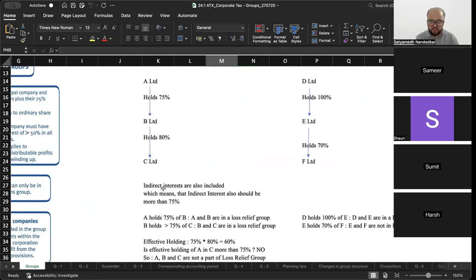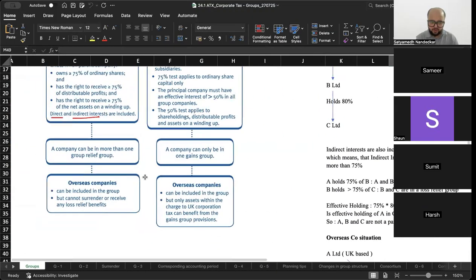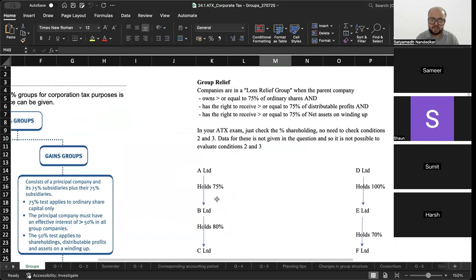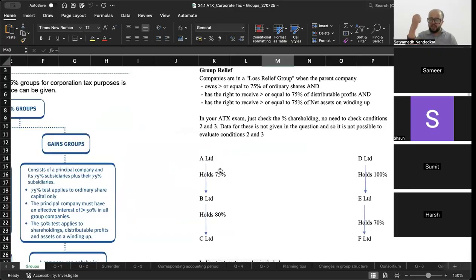Okay. Direct and indirect interests are also included when it comes to a loss relief group. So at every stage your holding should be 75%. Okay, as in net indirect holding should also be 75%.